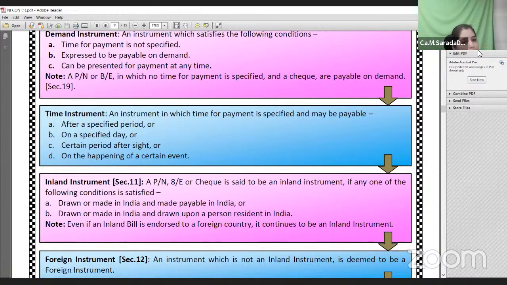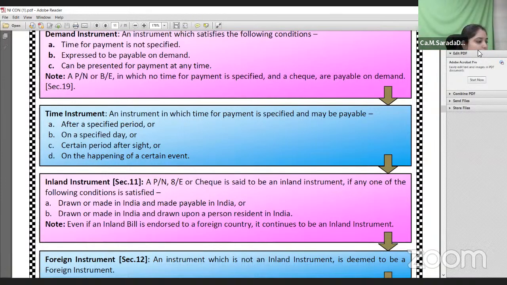When the instrument is drawn or made in India and made payable in India, or when the instrument is drawn or made in India and drawn upon a person resident in India. If any of these conditions is satisfied, then you can call it an inland instrument. Otherwise it will be treated as a foreign instrument.